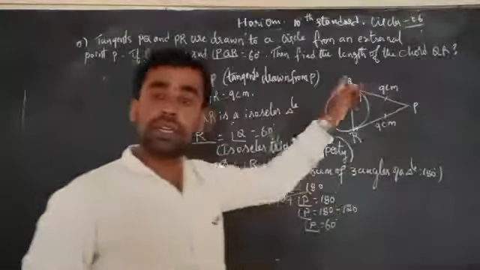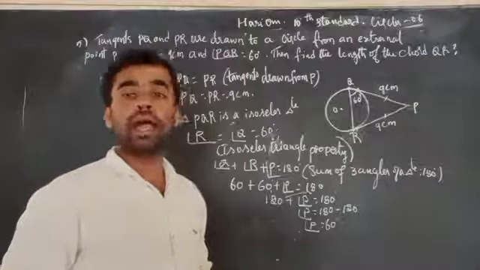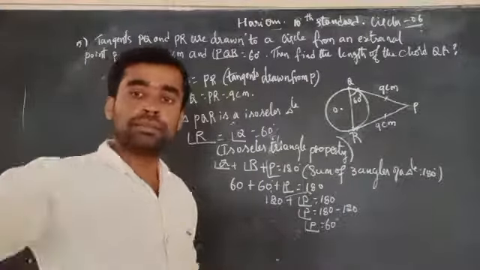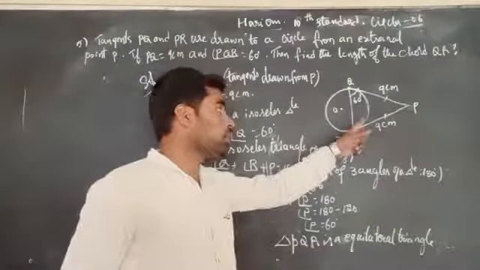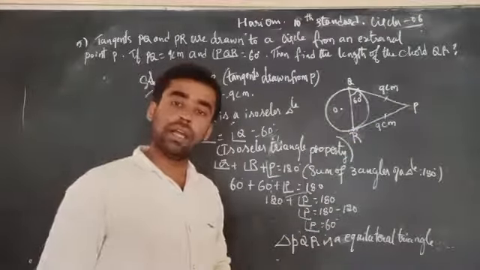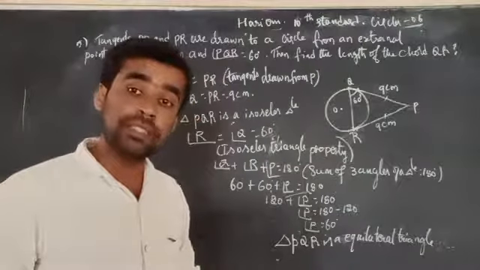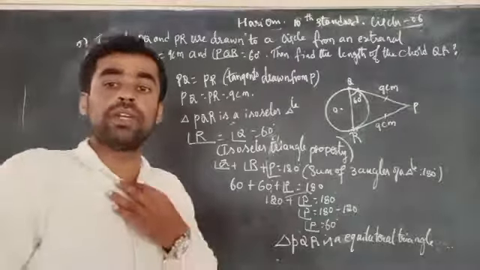Hence, it is what type of triangle? It is an equilateral triangle. Therefore, PQR is an equiangular triangle, what we call an equilateral triangle. In an equilateral triangle, the measurement of each side is equal.